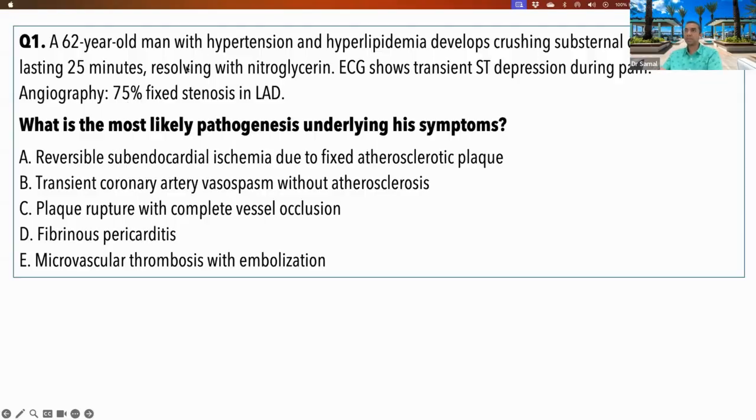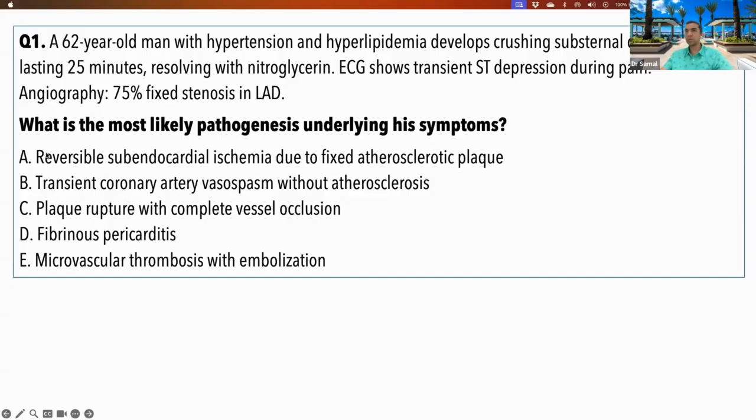So the first thing that caught my attention was the 62-year-old. Age is a risk factor. Hypertension is another risk factor. Hyperlipidemia is another one, right? And this person is having chest pain, and EKG is showing some changes. And you told us this is because of fixed stenosis, 70%, 75% fixed stenosis in one of the big arteries of the heart, right? And then they go on to ask us what is the most likely pathogenesis underlying his